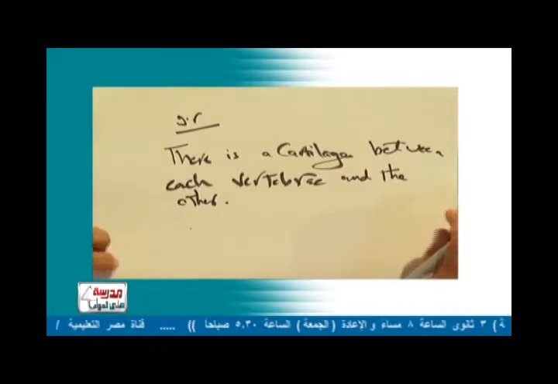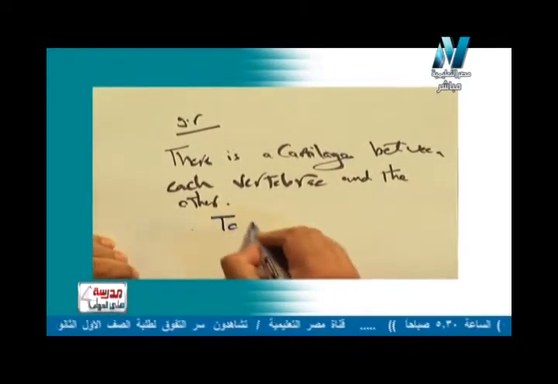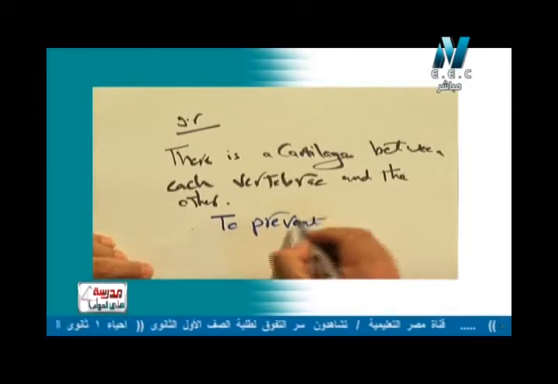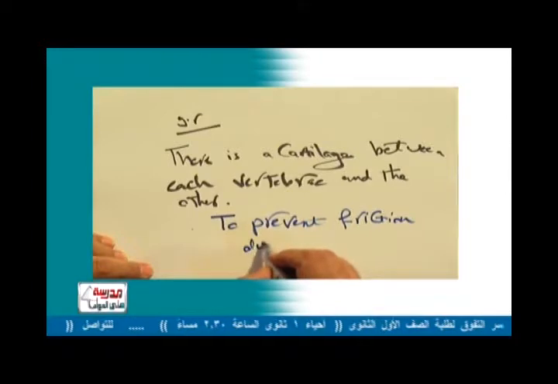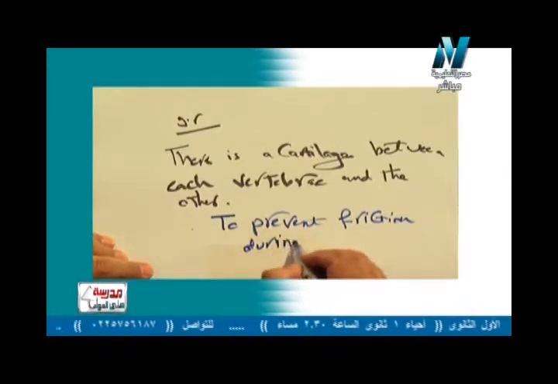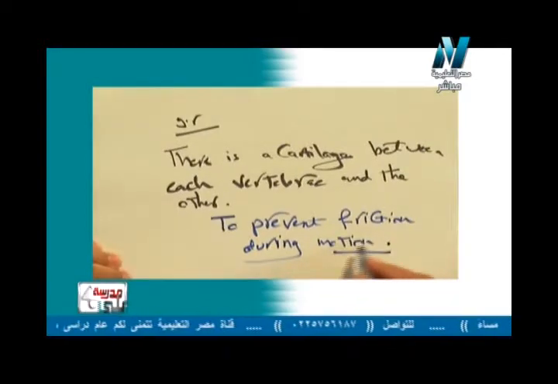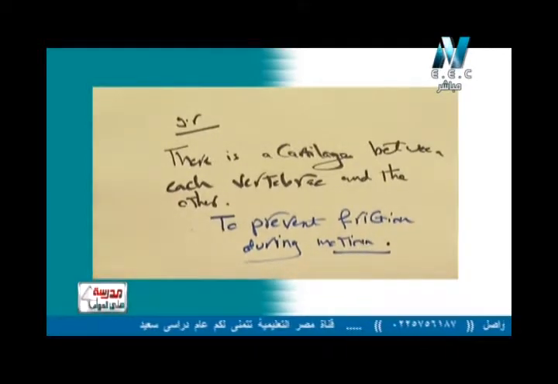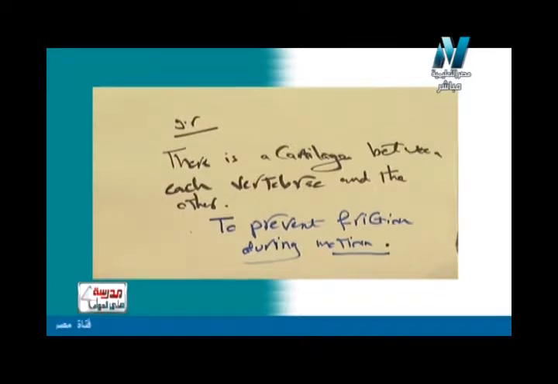So the answer will be very easy and simple: to prevent friction during motion. Again, to prevent friction during motion عشان يمنع الاحتكاك أثناء الحركة. Again, give reason. There is a cartilage between each vertebra and the other, or there is a cartilage between each bone and the other. So the answer will be simply to prevent friction during motion.